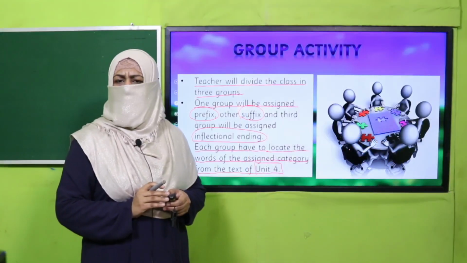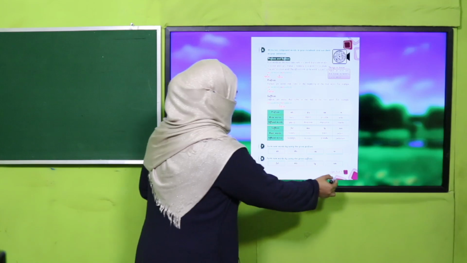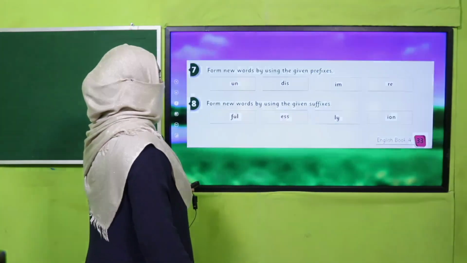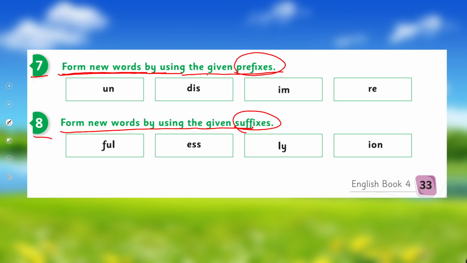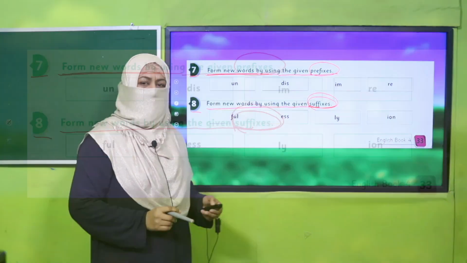Yes, my dear children, are you done with it? Good job, you are smart. So on page number 33, there is practice. All of you settle down, and questions 7 and 8 you are going to do in your notebooks. Form new words by using the given prefixes, and form new words by using the given suffixes. So you will use these as prefixes, these as suffixes, and make new words in your notebook. Pause the video and complete this exercise.